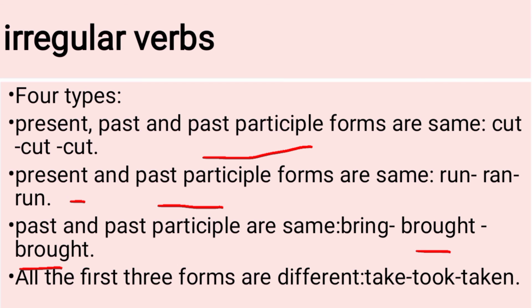In the next case, when all three forms are different, this is also another type of irregular verb. For example, take, took, taken. In this example, all three forms of the verb have different sounds and different spellings. This is also another type of irregular verbs.